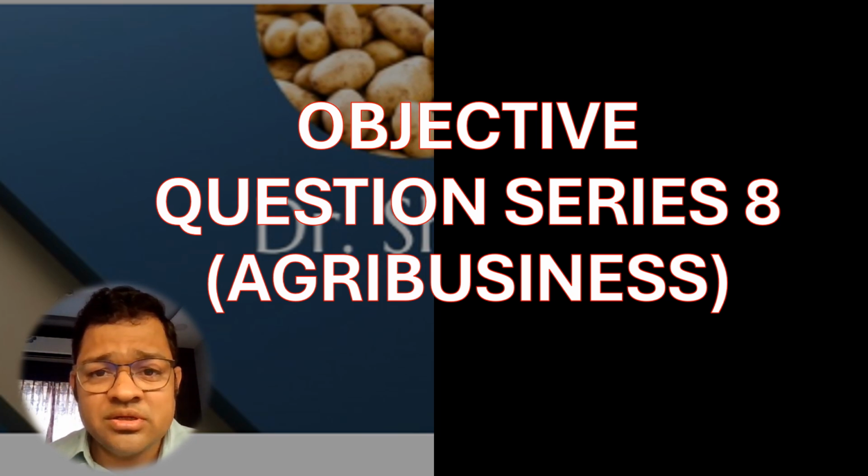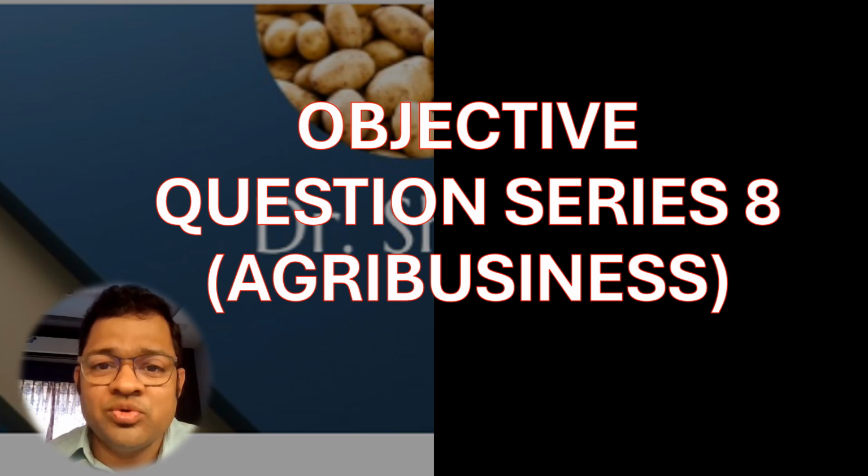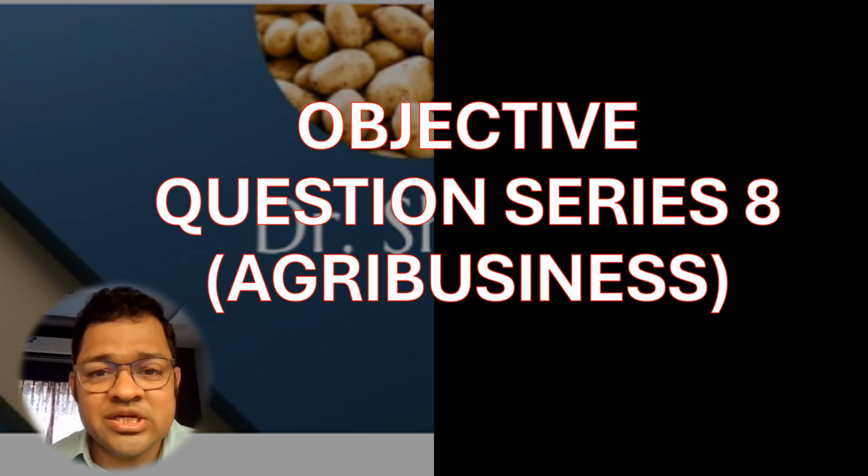But in UGC NET, you just focus on your course outline. You have to collect 10 years of questions. Definitely you will find 50% of the questions in UGC NET. But in UGC NET, you have to learn all the courses which are included in management. In ICAR NET, you have to learn all the applied courses connected to agriculture or agribusiness. Let's discuss some of the questions today for your more in-depth learning for UGC NET or ICAR NET.